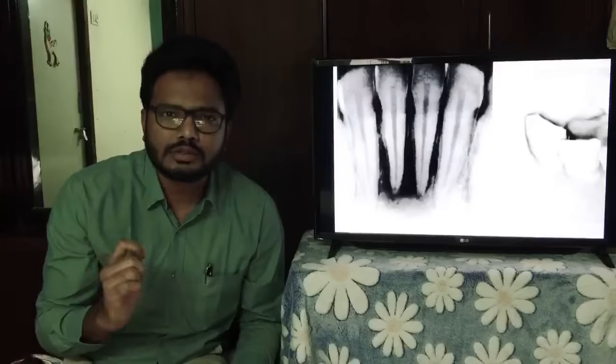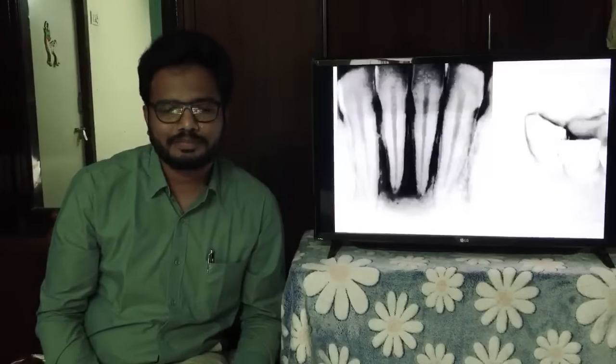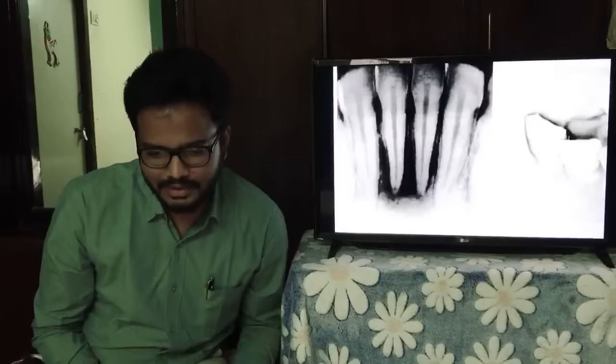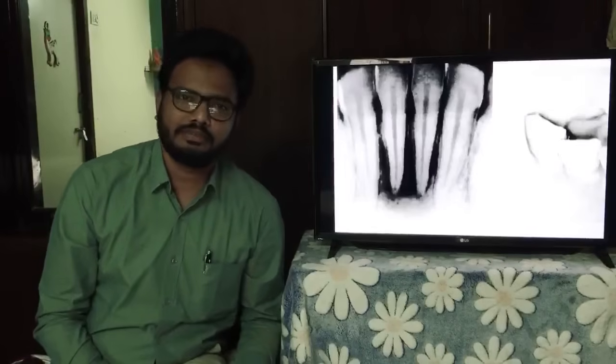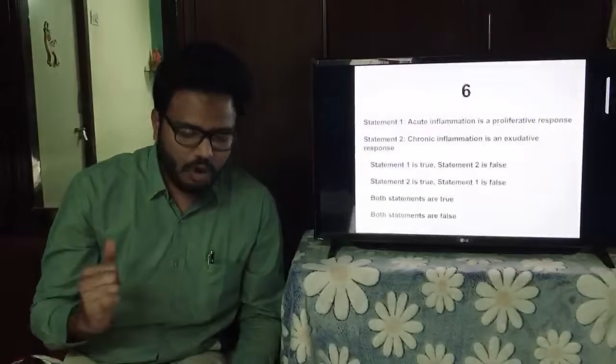So what could be the diagnosis? Patient has acute symptoms, but radiograph reveals chronic kind of lesion. So I've given you the answer. Exactly. As Supreet rightly mentioned, it's nothing but phoenix abscess. So phoenix abscess is acute exacerbation of chronic lesion. So it's a chronic lesion. Patient complains of acute symptoms and also there is pus discharge, right? Okay, well tried. Now let's move on to the next one.